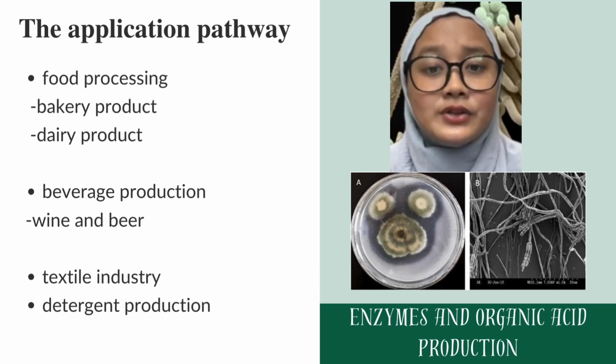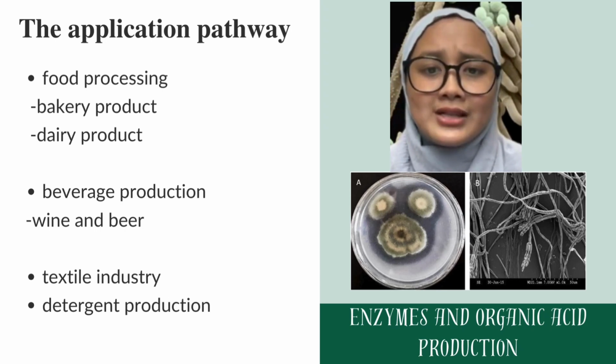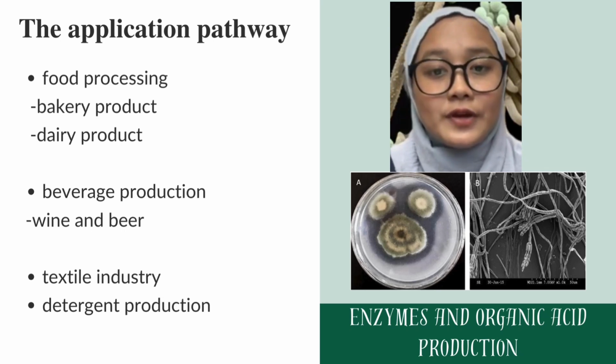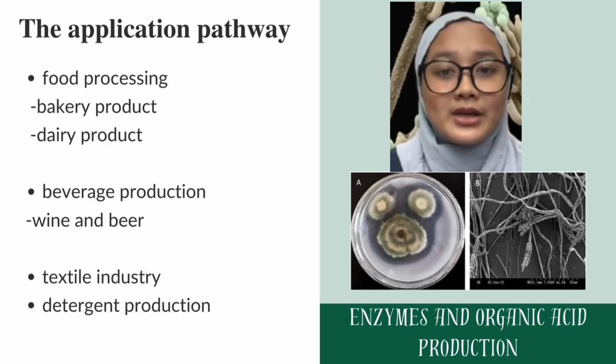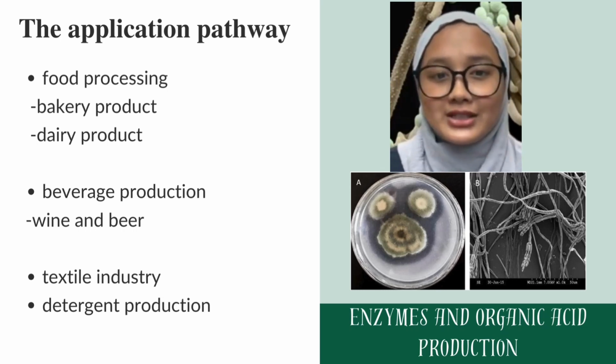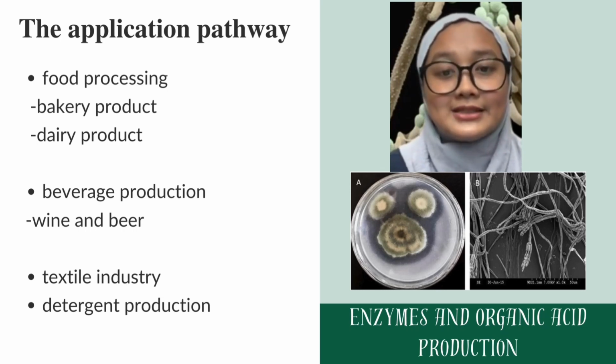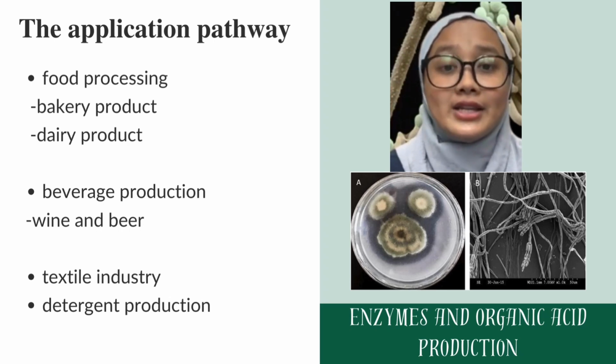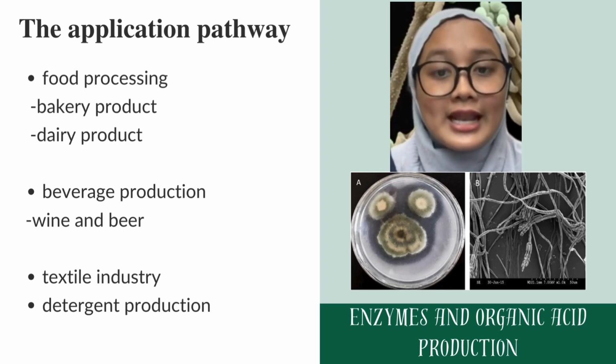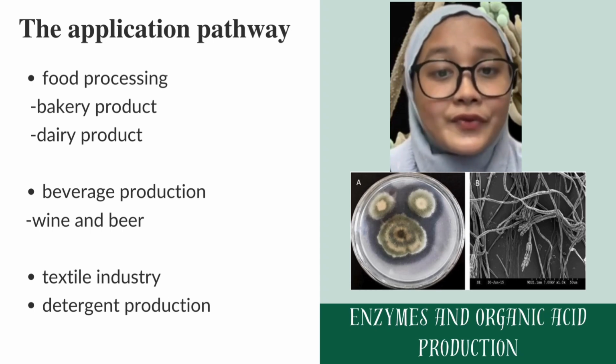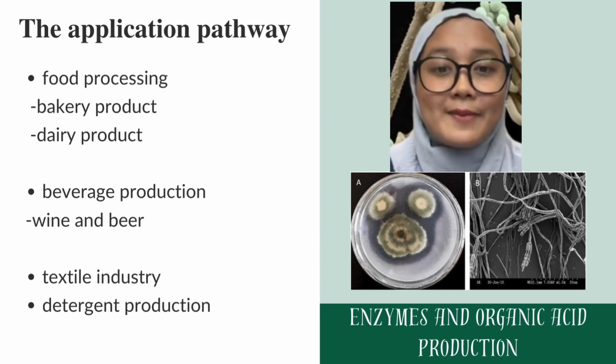Industry enzymes are used in the processing of organic textiles. For instance, enzymes such as cellulases are employed to soften and finish cotton fabrics without the need for harsh chemicals. Next is detergent production, and enzymes like proteases and lipases are used in the production of organic detergent. They break down protein and lipid-based stains more effectively, reducing the need for synthetic chemicals.